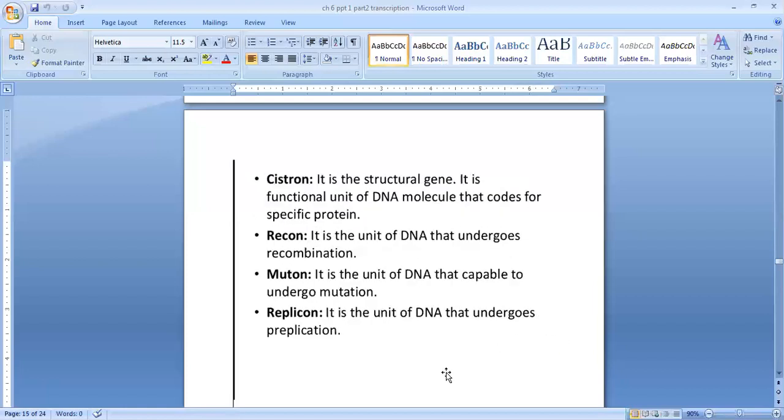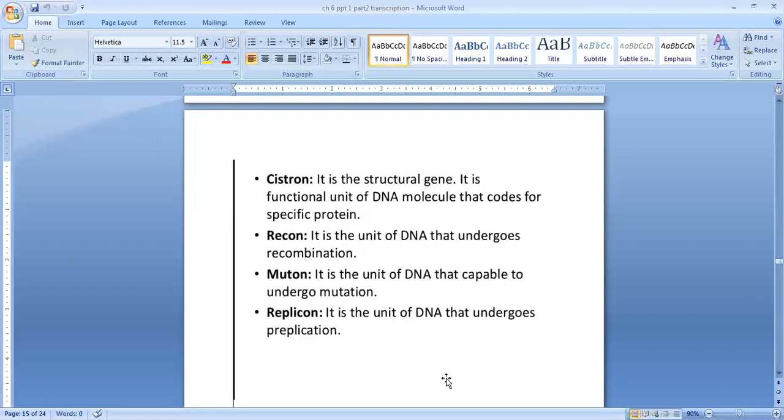Cistron means a structural gene. It is the functional unit of a DNA molecule that codes for a specific protein. That is the meaning of cistron.